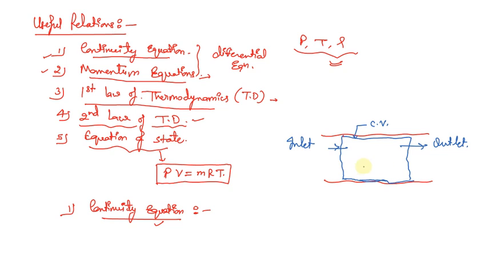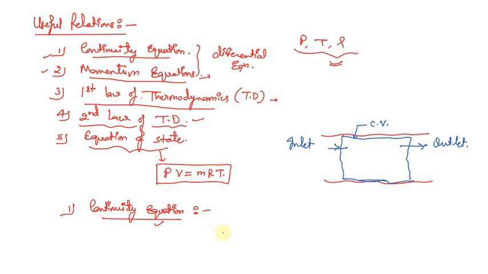We're going to write down the relation, but there is also one condition. Whatever fluid comes in at the inlet section will also travel out at the outlet section. That means the total change in the mass flow rate will be 0. There will be no change in the mass flow rate. This is what we need to understand.